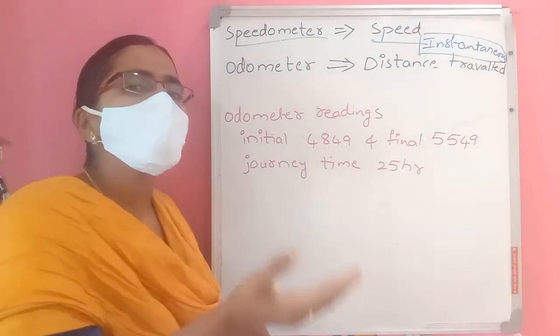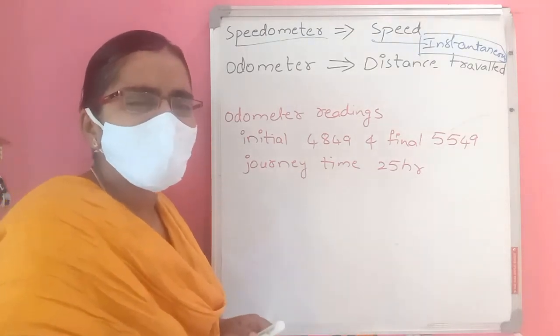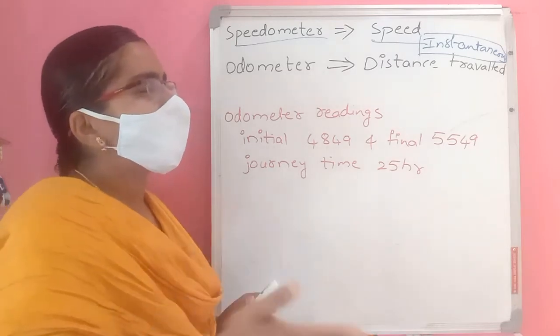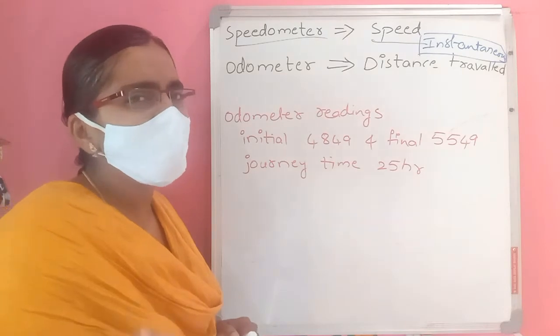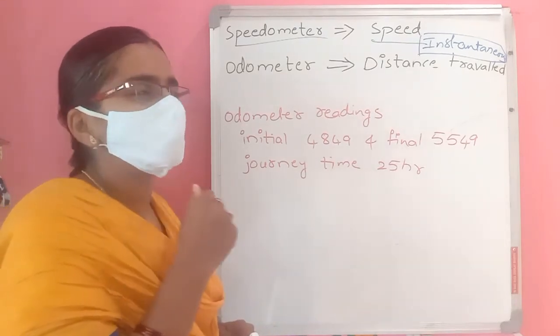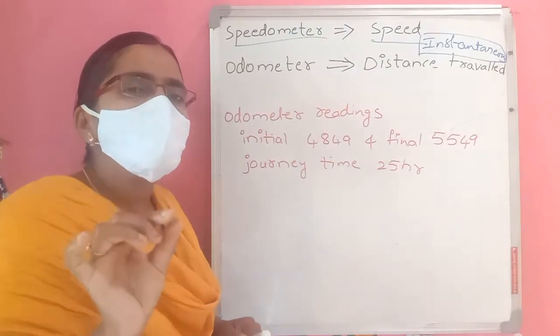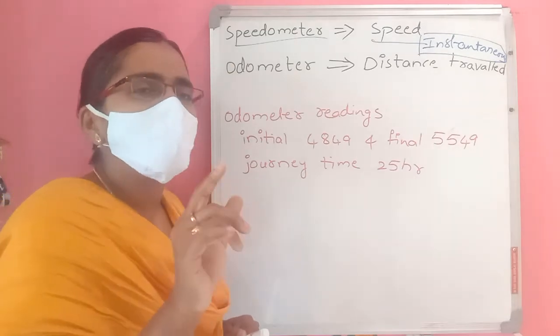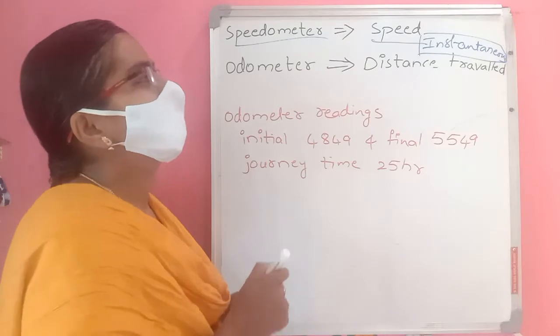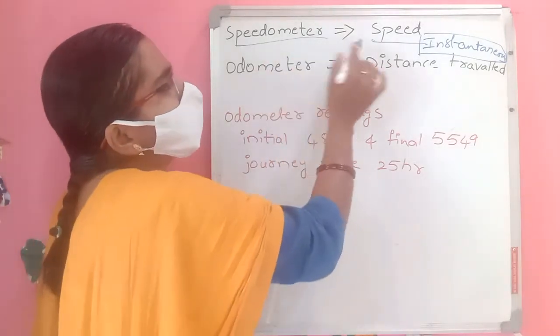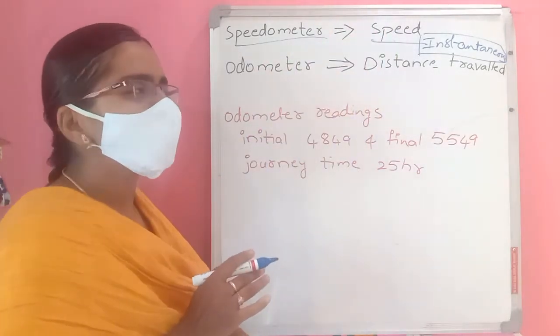Whenever the traffic police observes, he is going with just 30 speed. So whatever speed is going in front of the traffic police, only that he observes. This was also asked already. So traffic police can observe only instantaneous speed, not average speed. So the speedometer shows only instantaneous speed.